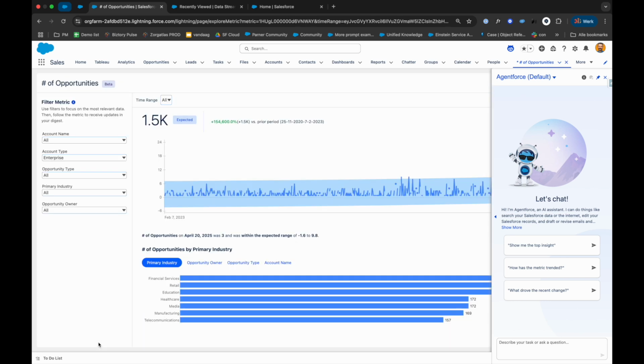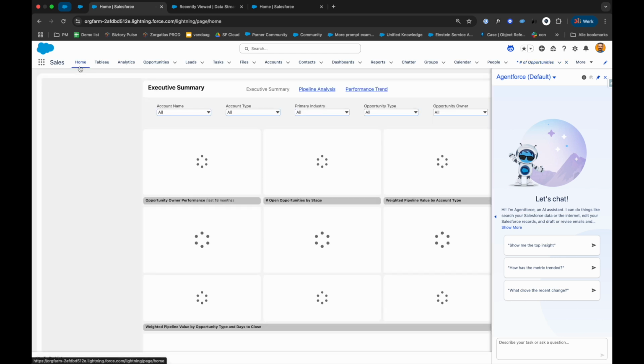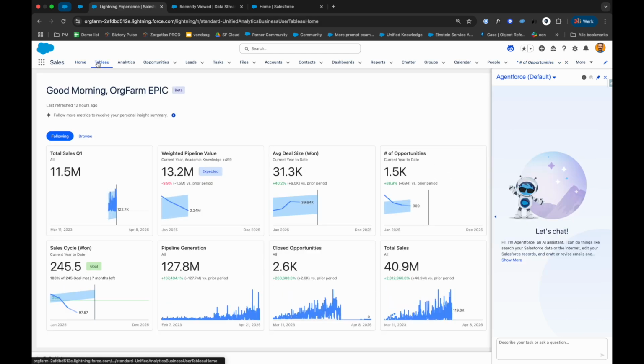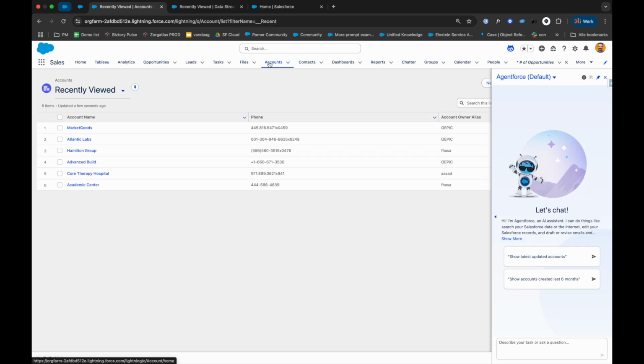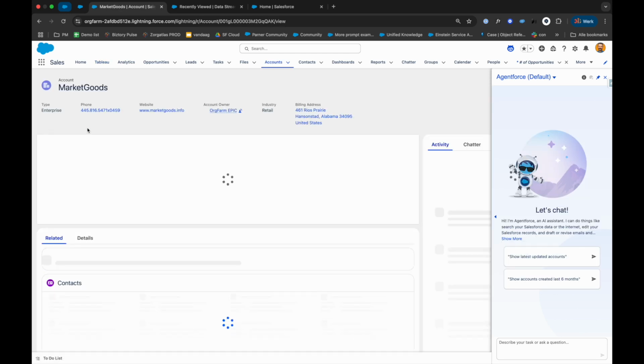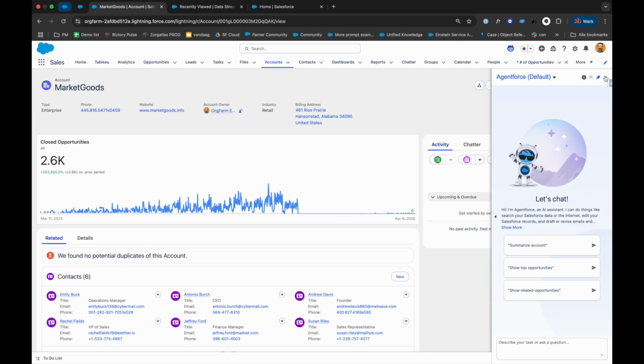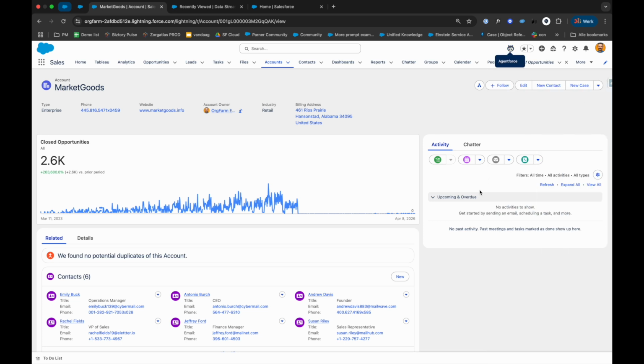Now, of course, Tableau Next is also where I work. So, okay, I can go to my homepage when I want to interact with my most important dashboards. I can go to my metrics to get an insight about what is happening in my company. I can set targets, I can set alerts, but what is also very important is the modular aspect of Tableau Next. For example, if I want to have a specific metric for my accounts, I can very easily, and I'm going to close this for a moment, embed those insights on my different tabs in my CRM.